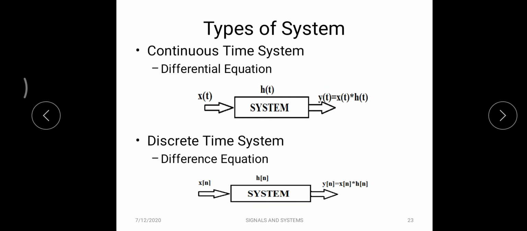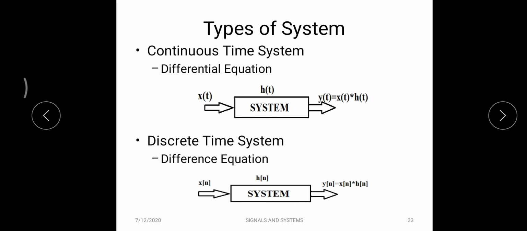And what are the types of systems? Systems are majorly classified based on the nature of time. So the systems are continuous time system and discrete time system. Continuous time system has impulse response h of t, discrete time system has impulse response h of n. The system is going to accept the inputs x of t or x of n based on the type of system.